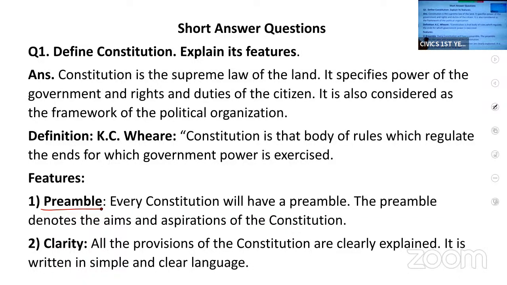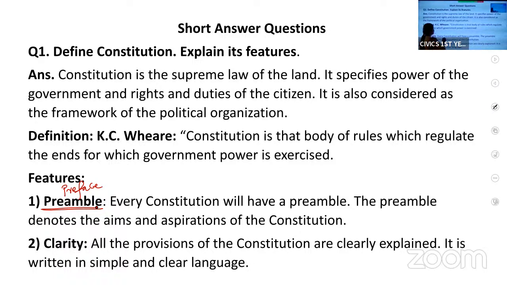So the preamble is like the preface of any book. It is the introduction of the constitution.